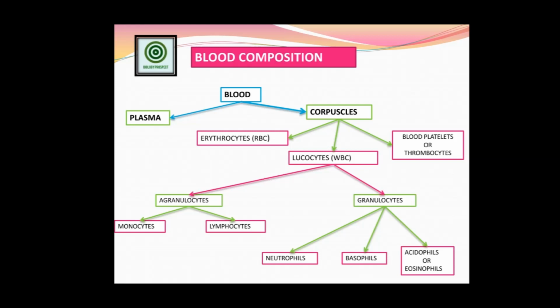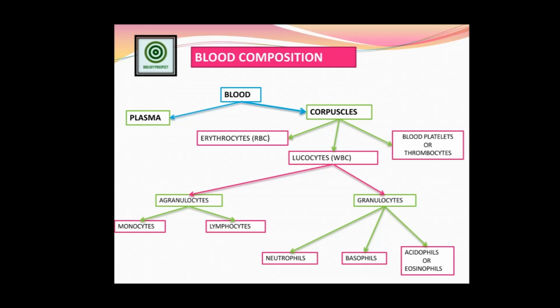So, what is the definition of blood? Blood is the composition of the plasma and the corpuscles. That means the blood always moves from the heart through the arteries and back to the heart through the veins. This is the pathway, or the cyclic way, the blood circulates throughout the body of